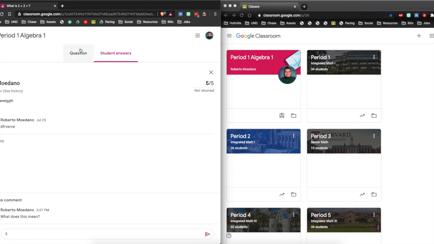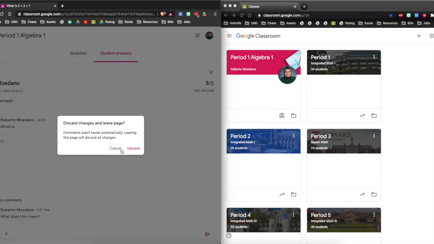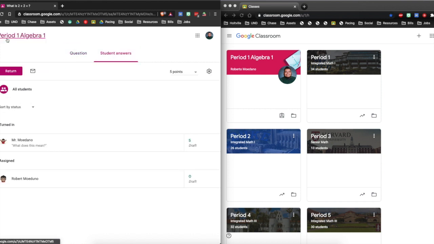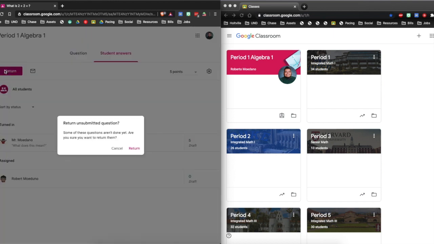So it's been saved. 5 points for this student who turned it in, 0 for this other one. Now, once you finish grading, you also have the option, you don't have to, of returning the assignment so students can see it. Otherwise, students will not know the grade. You can either avoid this and just put it on the grade book, or if you put feedback on it, you want to return it so they are notified to see it.